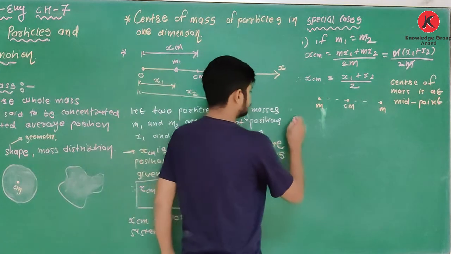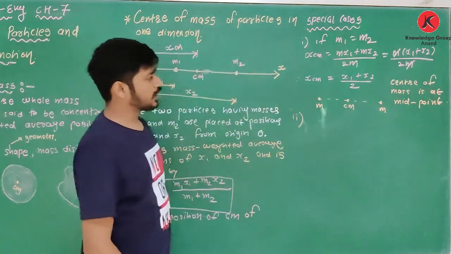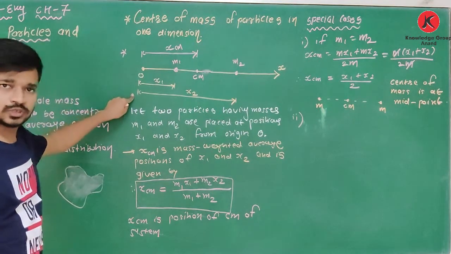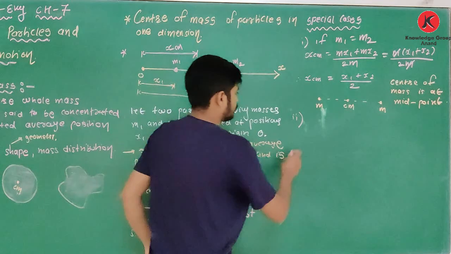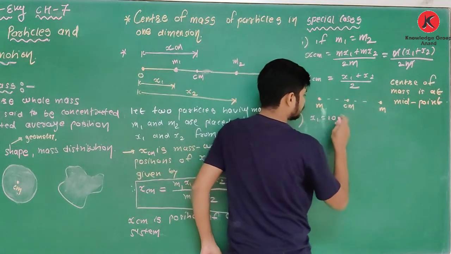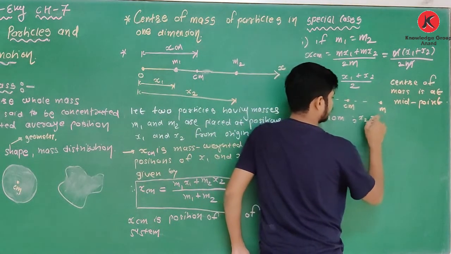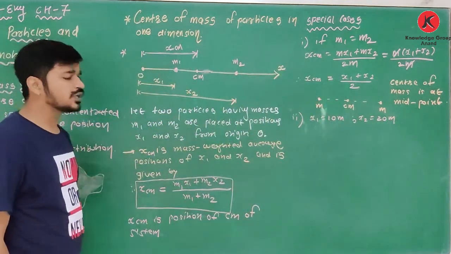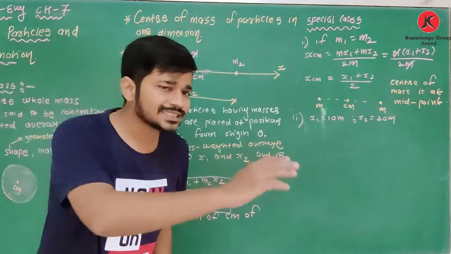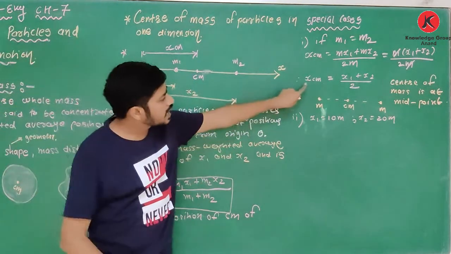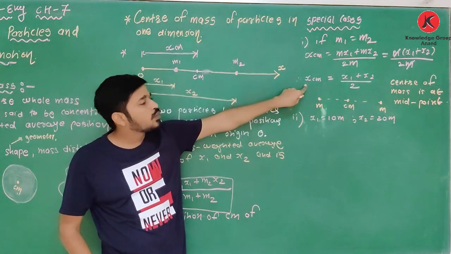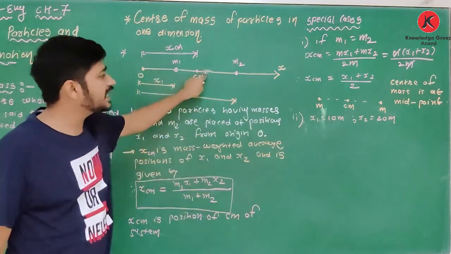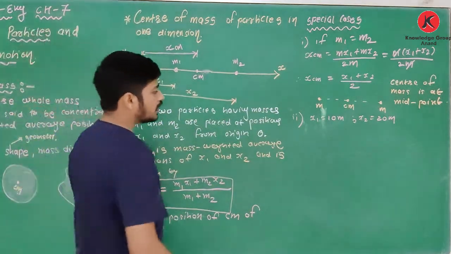For example, case 2. In this case, I am taking x1 and x2 as common values. For example, x1 is equal to 10 meter and x2 is equal to 20 meter. So if with the help of this equation you find the center of mass, it will be at (10 plus 20) which is 30, divided by 2, means 15, which is exactly at the midpoint. But now I am taking another two cases.